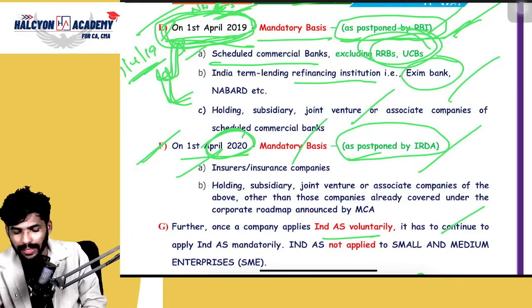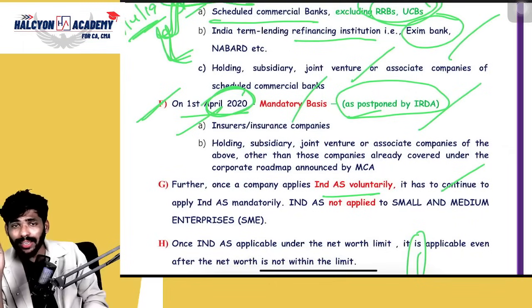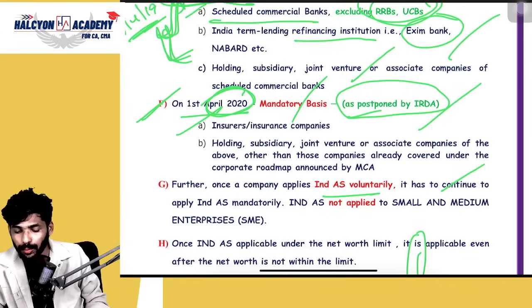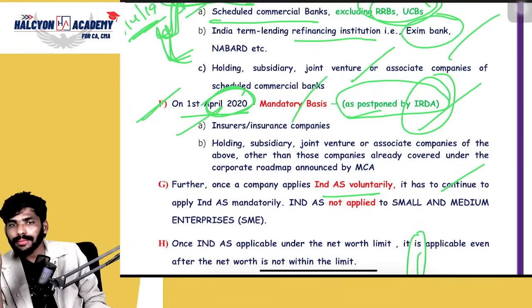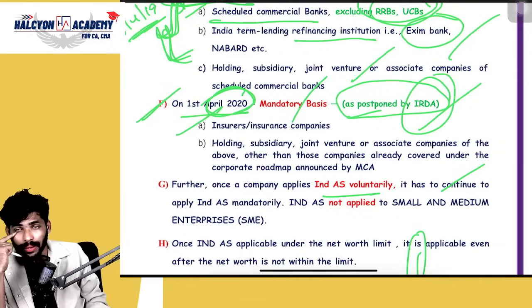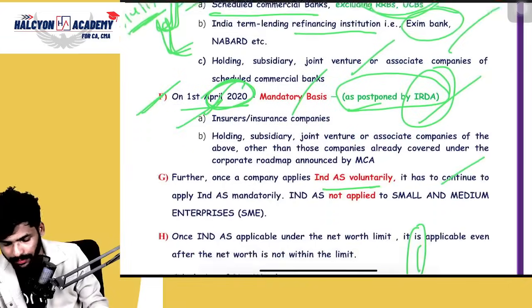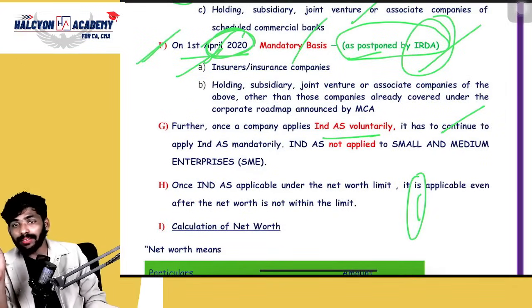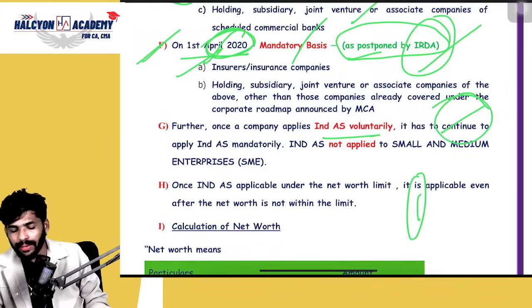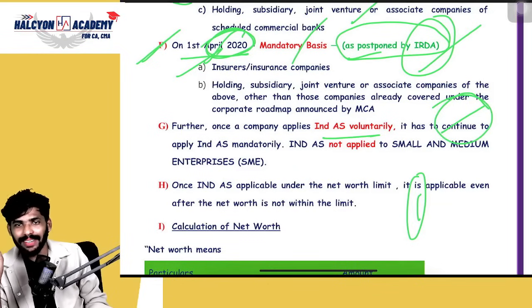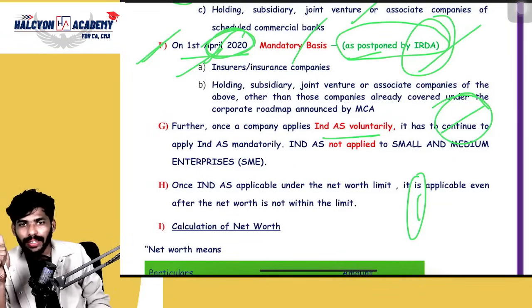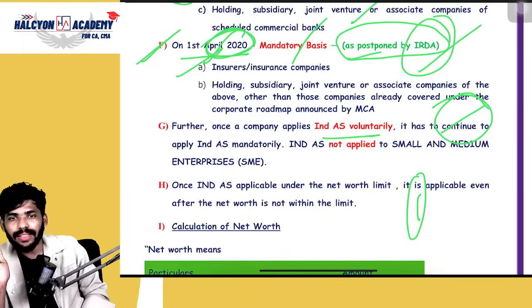In a similar condition, 1/4/2020 is applicable to insurance companies or insurers, but it was postponed by IRDA. But for examination purpose, you need to give the answer 1/4/2020 here and 1/4/2019 for banks. That's it. If you want to apply the Ind AS voluntarily, yes, you need to apply it forever. And one more point, Ind AS is not applicable to SMEs. Is that clear? Yes, we are done with this Ind AS introduction.